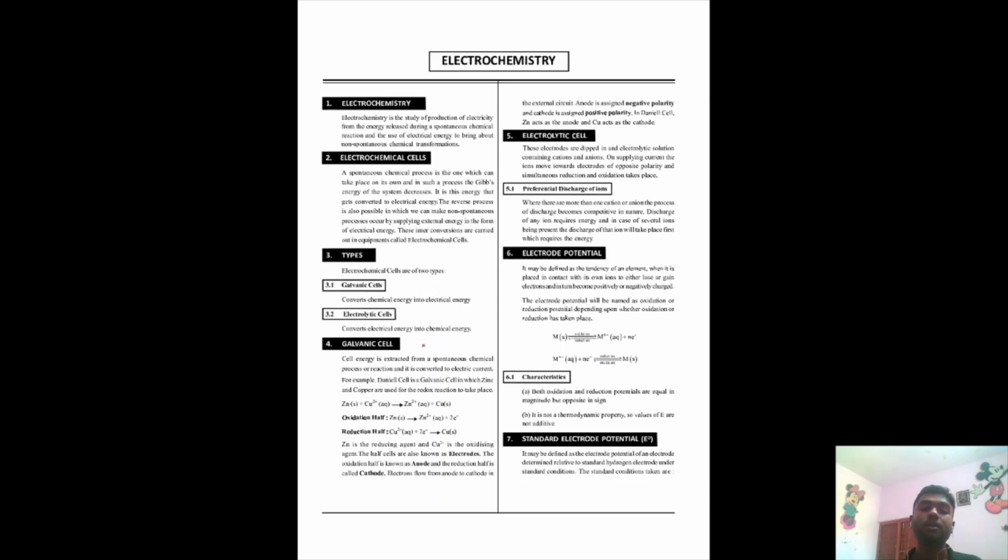Basically, we are creating electrical energy here. So that is what a galvanic cell is. An electrolytic cell means we are spending electrical energy to create chemical energy, to actually do work with the electrical energy.